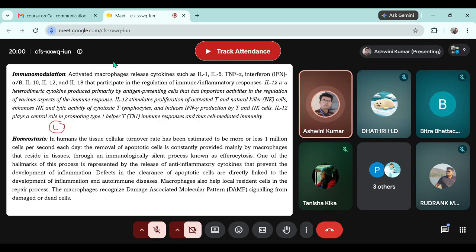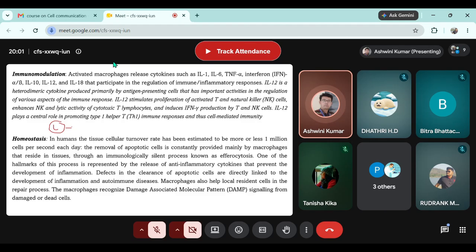But when a cell is dead, the immune system is not going to recognize it as self. It will always recognize it as something non-self, even though it is a part inside the body. But because it is dead, the immune system is not trained to recognize dead cells as self. They are trained to recognize dead cells as non-self.